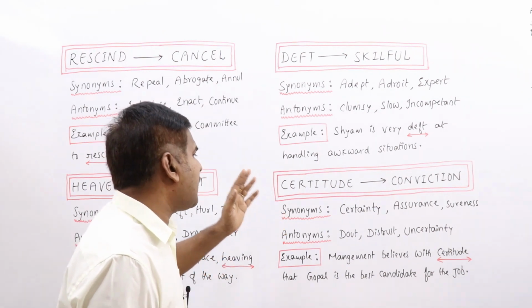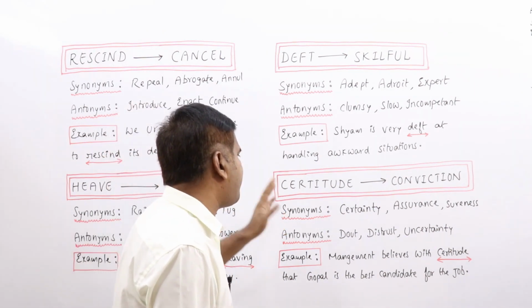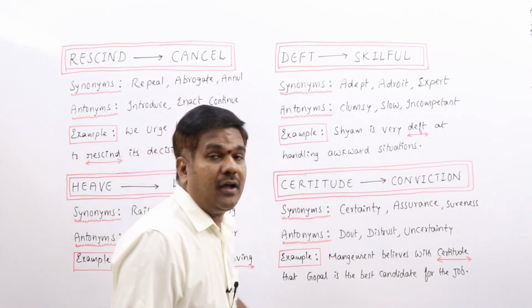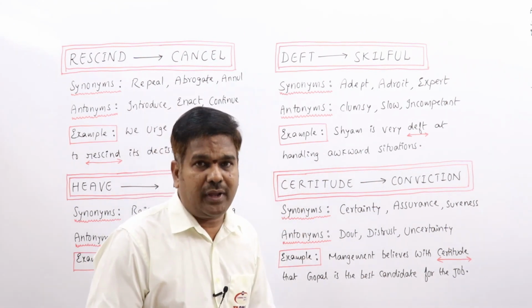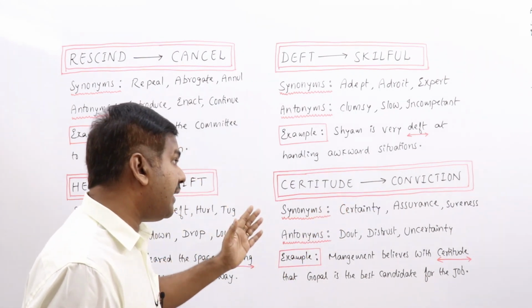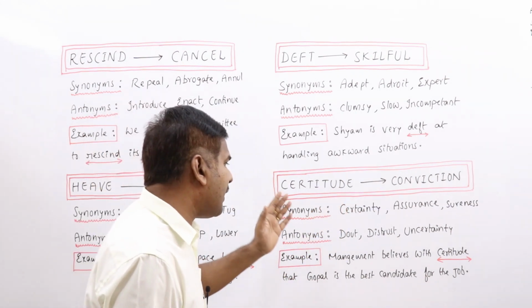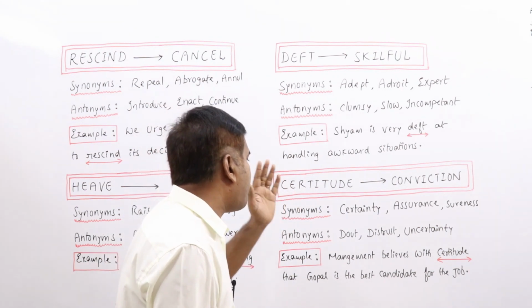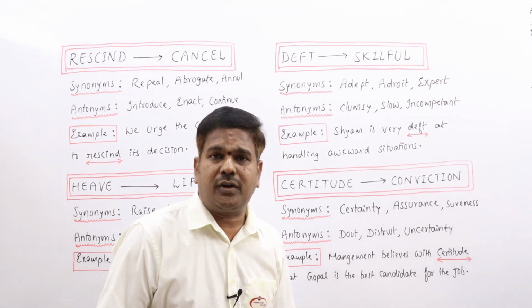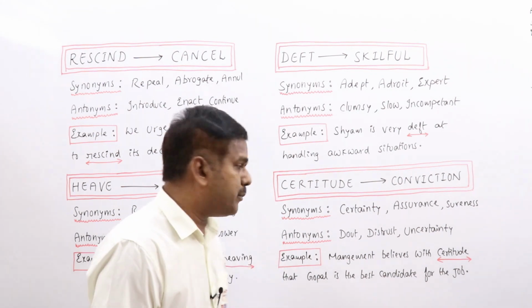That is the state of being certain or confident, or a feeling of absolute sureness or conviction. That is what we call it as certitude. Synonyms: certainty, assurance, sureness, inevitability, positiveness, belief, confidence. All these words can be related to synonyms.